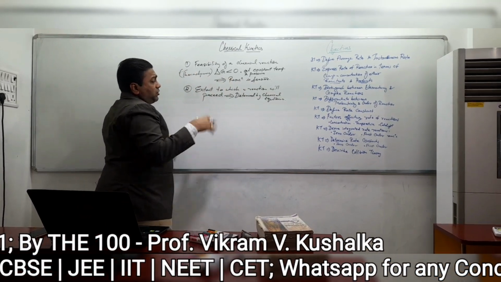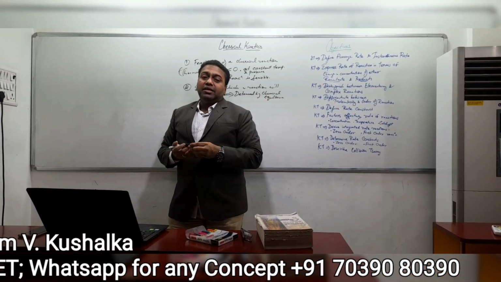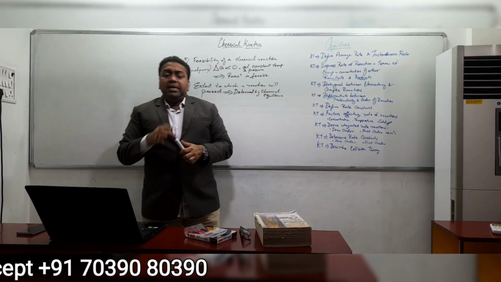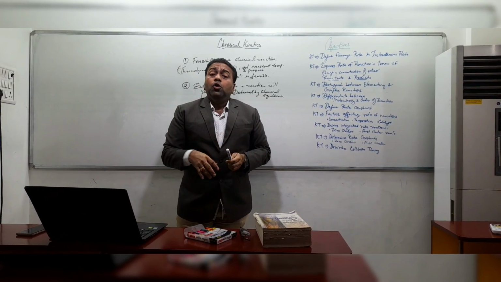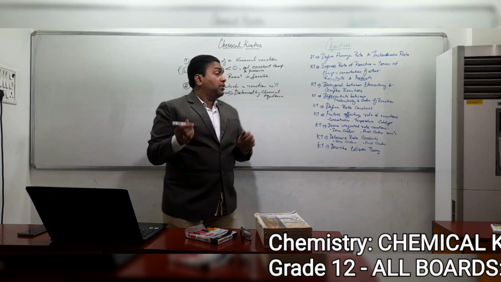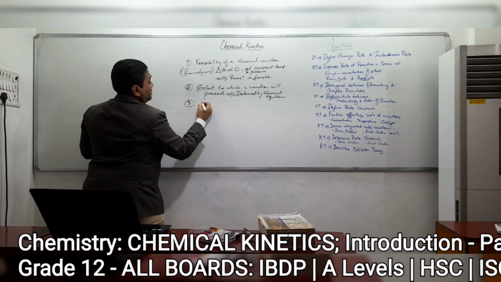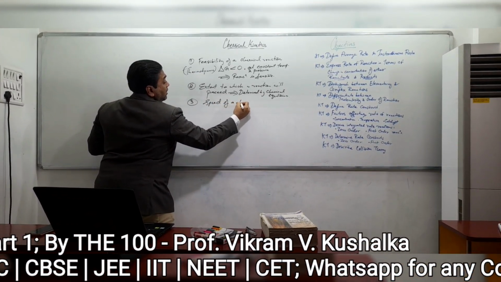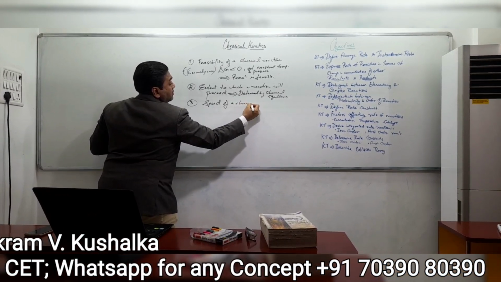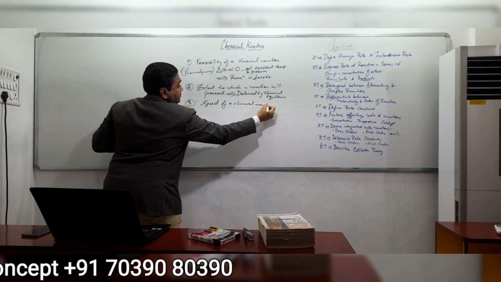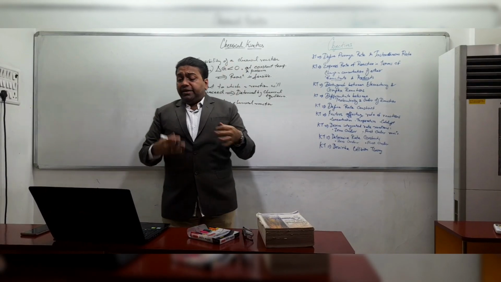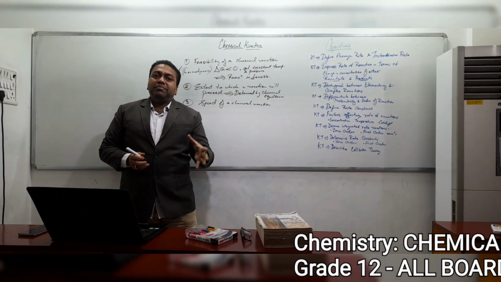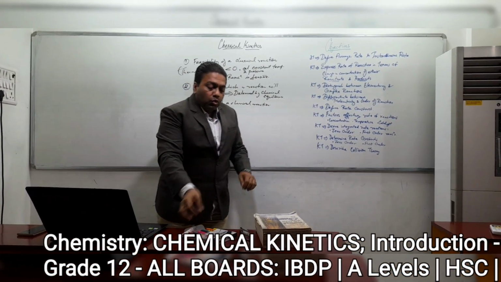Okay, so the extent to which a reaction will proceed can be determined with the help of the chemical equilibrium. And thirdly, we need to find out what is the speed of a reaction, right? That is the third point that we need to consider, the speed of a chemical reaction, with which speed the reaction takes place. That means the time taken by a reaction to complete.